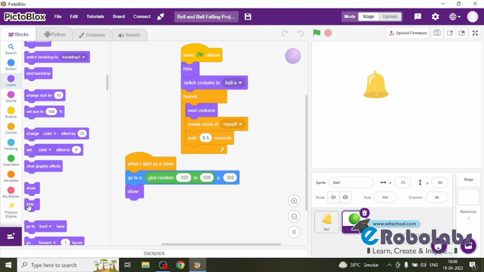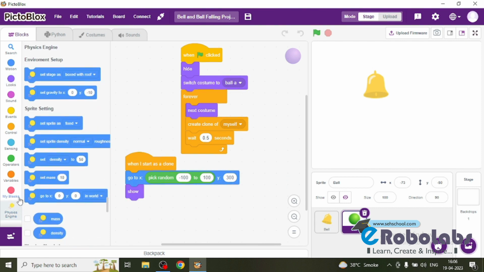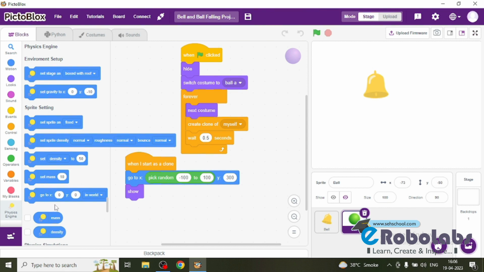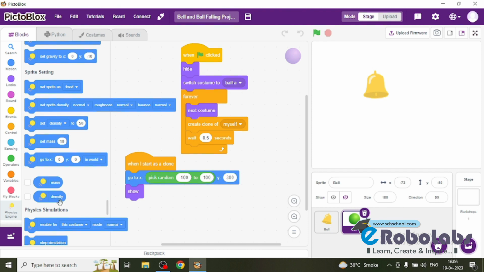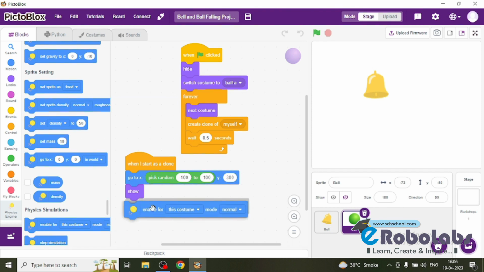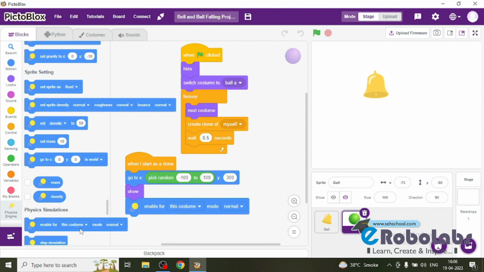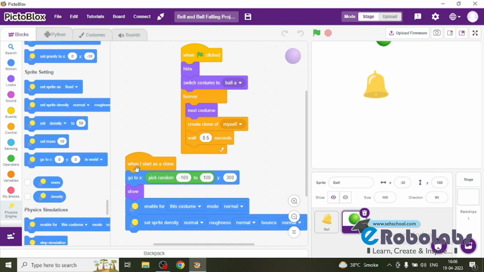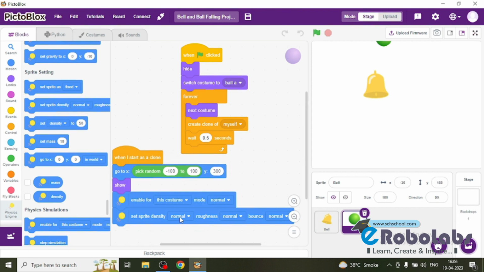and then I will go to the physics engine and will enable the costume and make the mode normal, and will set the density and roughness as when the density will be very heavy and the roughness will be normal and the bounce is as little.